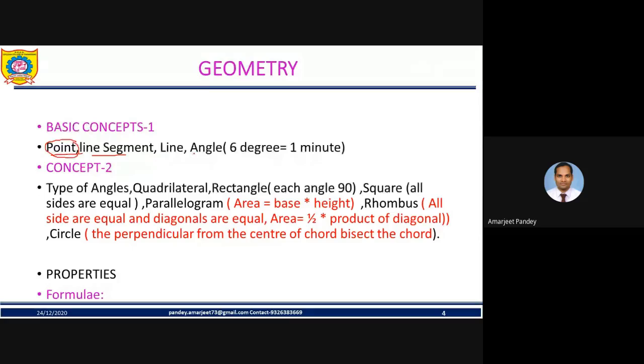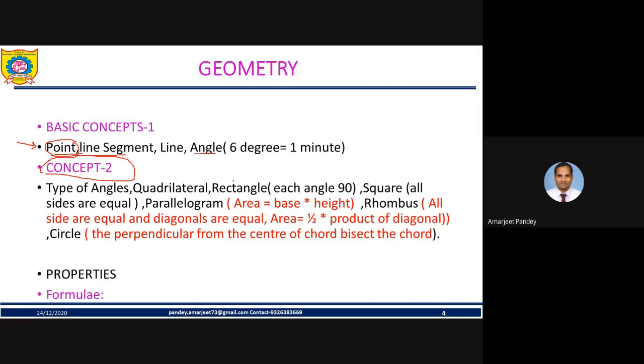Next, angle. If two rays have a common endpoint, then it is considered an angle. Generally, if you are going for problems, you must remember that 1 degree is equal to 60 minutes. So this is the concept. Next, let's talk about concept number 2, which is somewhat higher. This is very basic, we all know.